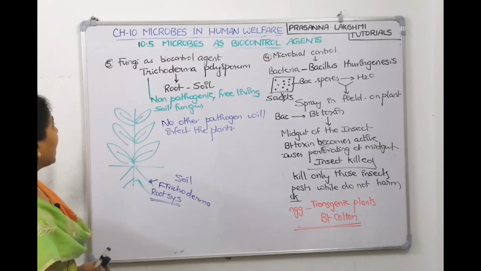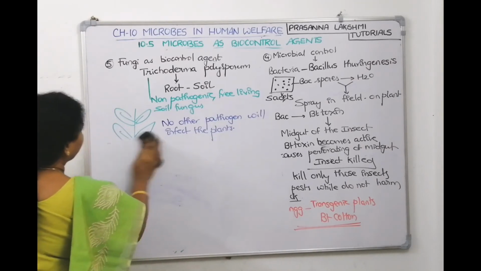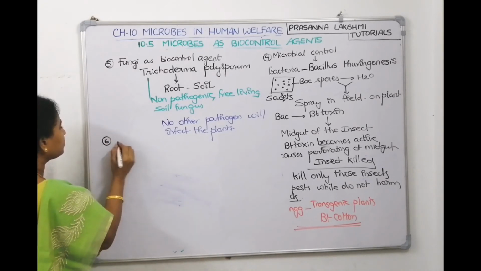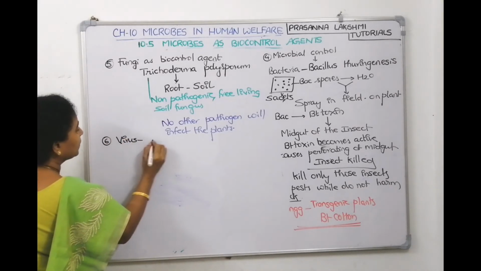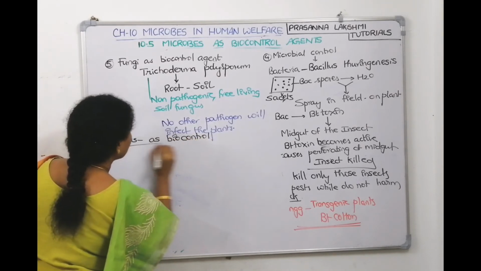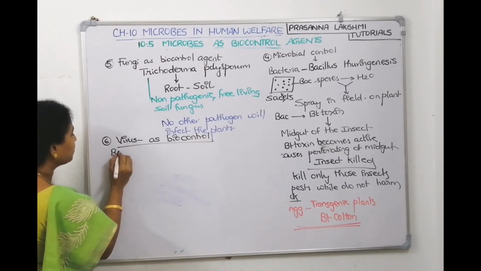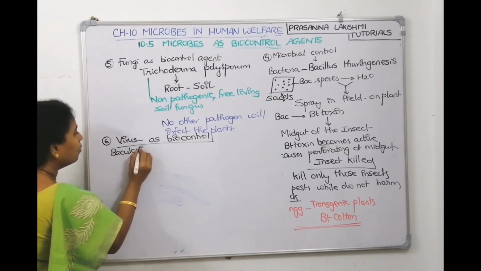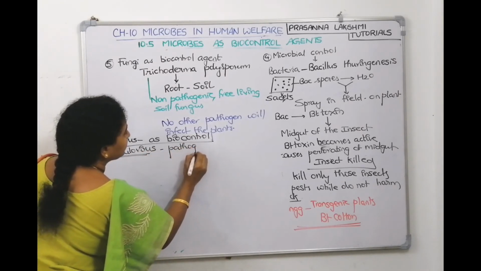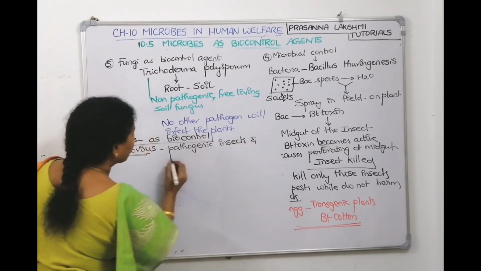Now let's talk about the last one. What is that last one? Virus acting as a biocontrol, right? So the last one, the sixth one, is virus as biocontrol. Right, children? Now, there is a virus called Baculovirus. What's the name of the virus? Baculovirus. Now, Baculovirus is pathogenic. It is pathogenic to insects and other arthropods.